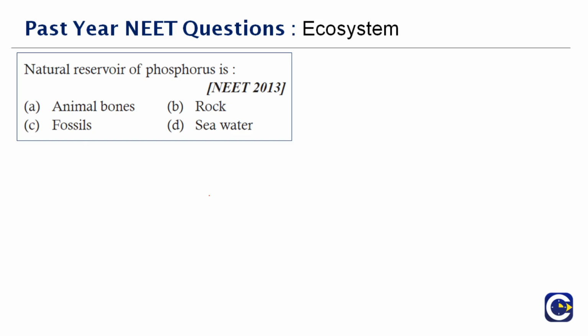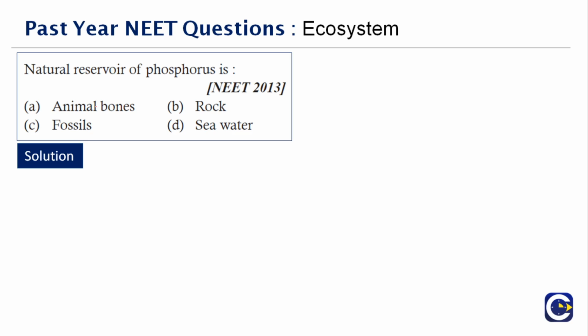Natural reservoir of phosphorus is dash. Animal bones, it's not always you get animal bones, so it's not the answer. Fossils, okay, to some extent. Seawater, to some extent, but in seawater animal bones are in scarce amount. It's predominantly from the rocks.